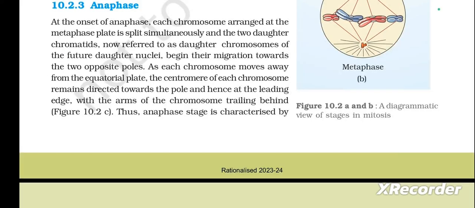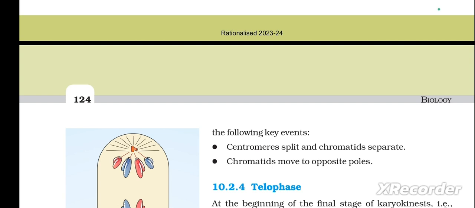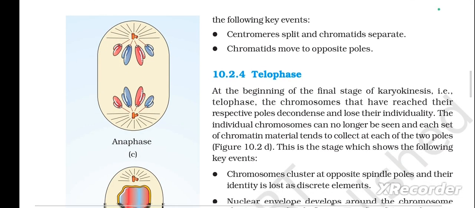Thus, the anaphase stage is characterized by the following key events. First one is centromere split and chromatids separate. Second one is chromatids move to opposite poles. And the last phase is telophase. Prophase, metaphase, anaphase are done, and this is the fourth phase, telophase.